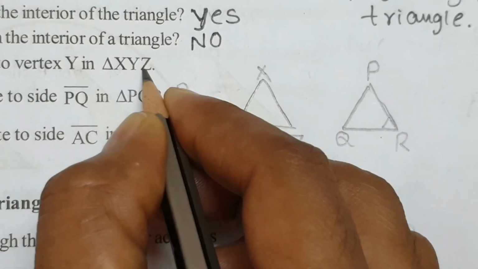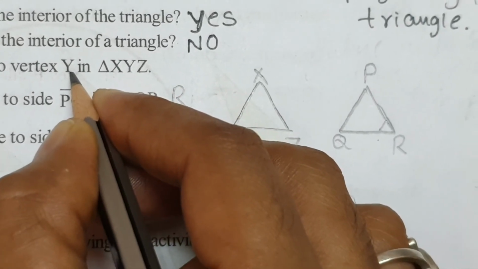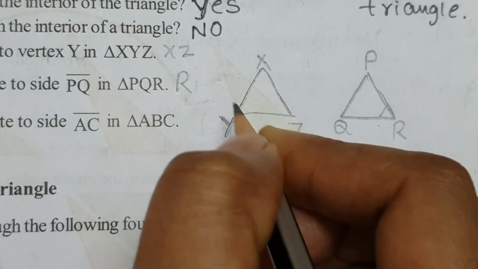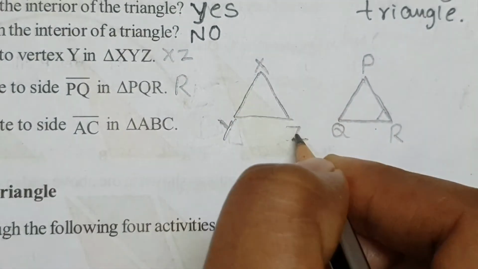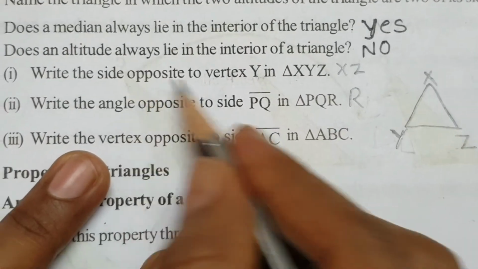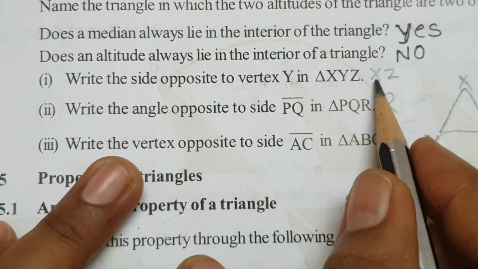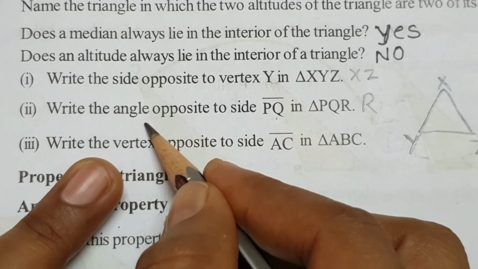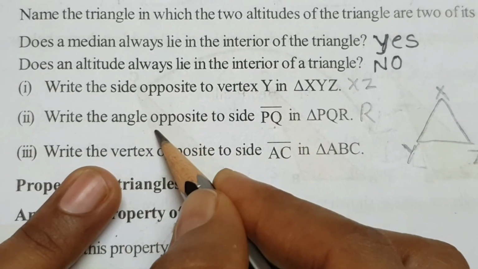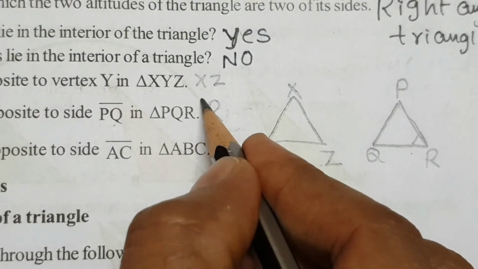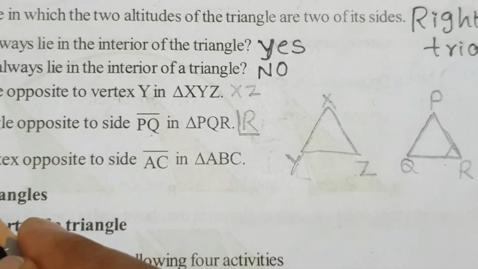This XYZ, Y opposite side XZ. Here XZ. Y opposite side XZ. Second one, opposite angle. In this they gave the angle, asking the opposite side. Here they gave the side, asking the angle. PQ opposite angle is R. Means angle R is the answer. Next, third one.